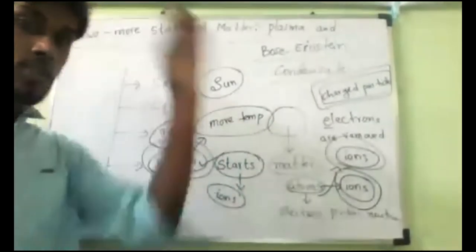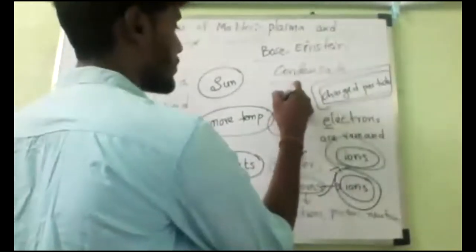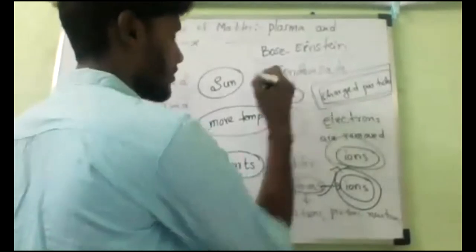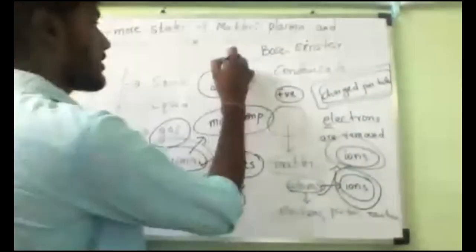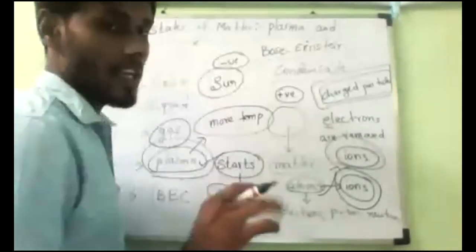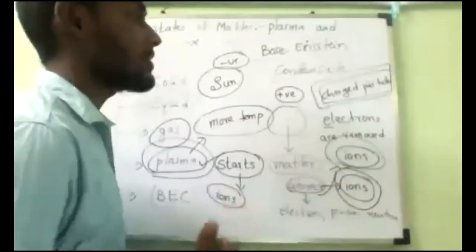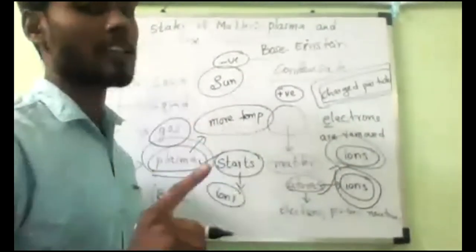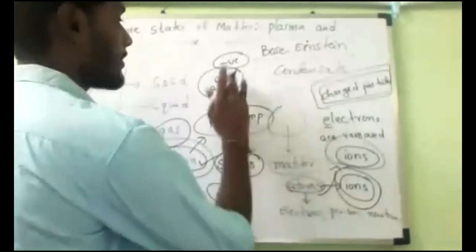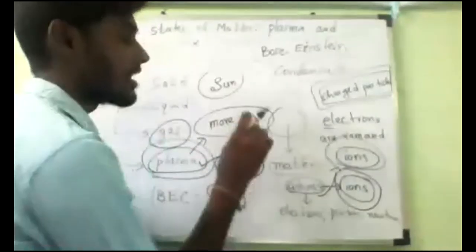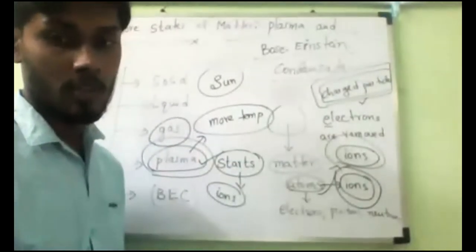Charged particles. Sir, what charge? If you remove the electrons, it will be a positive charge. Actually, some ions will have a negative charge also. That is in chemistry. But if you add electrons, it is a negative charge. If you remove electrons, it is a positive charge. But here electrons are only removed. That is why I am not saying positive charge, because you would ask, sir, what about negative charge? That is why I am just saying charged particles. Do you understand?